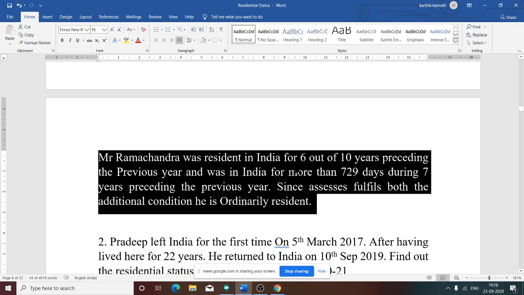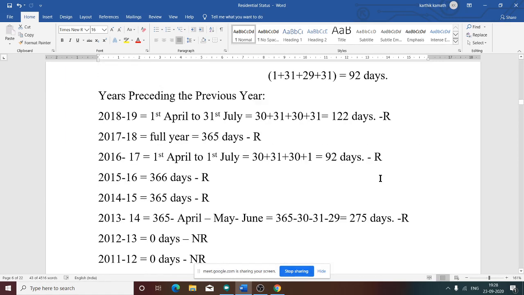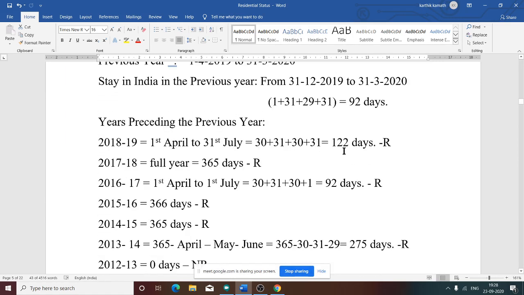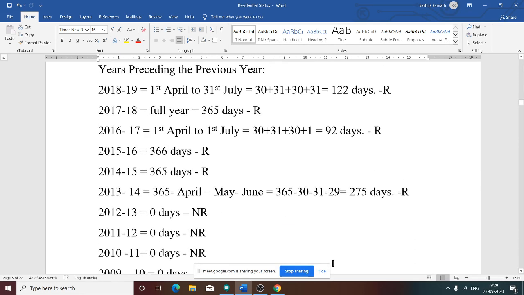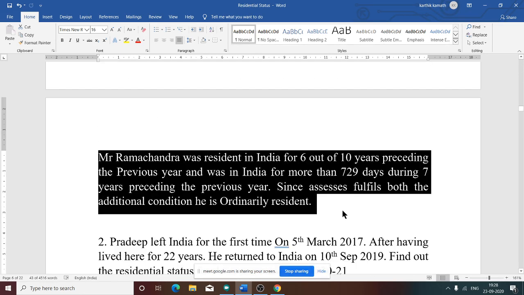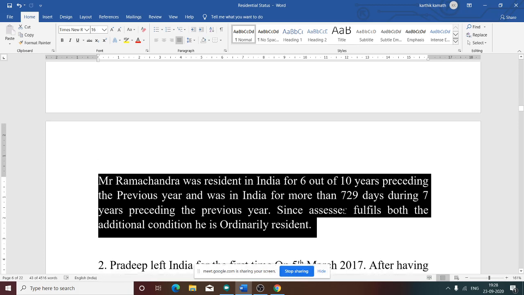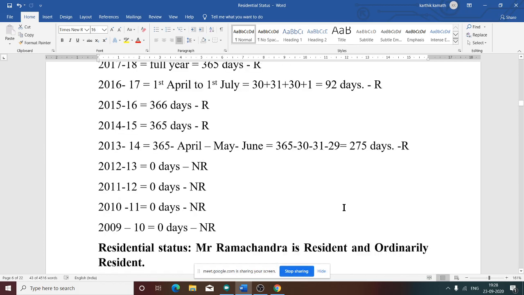Okay, now he has satisfied the first condition. And he was in India for more than 729 days during the 7 years preceding the previous year. That we have also discussed. See this: 122 plus 365 plus 92 plus 366 plus 365 plus 275. Of course, it is more than 729 days in the 7 years preceding the previous year. Since Ramchandra fulfills both the additional conditions and any one of the basic conditions, he is an ordinarily resident.